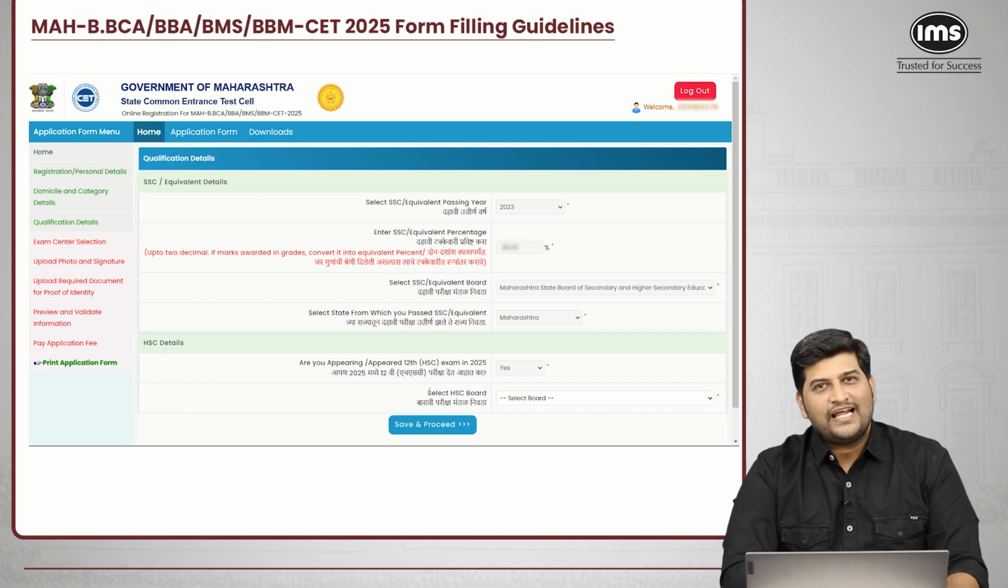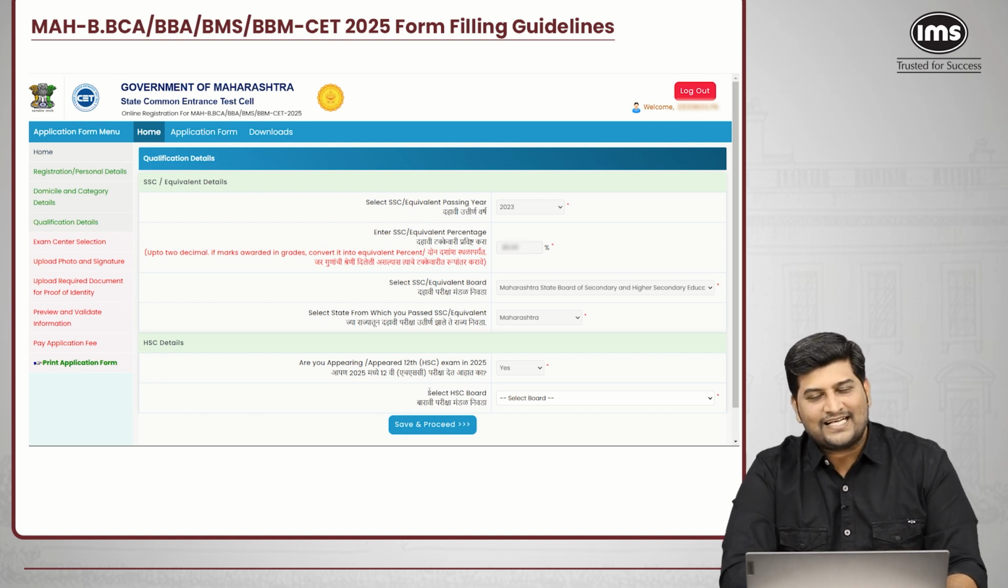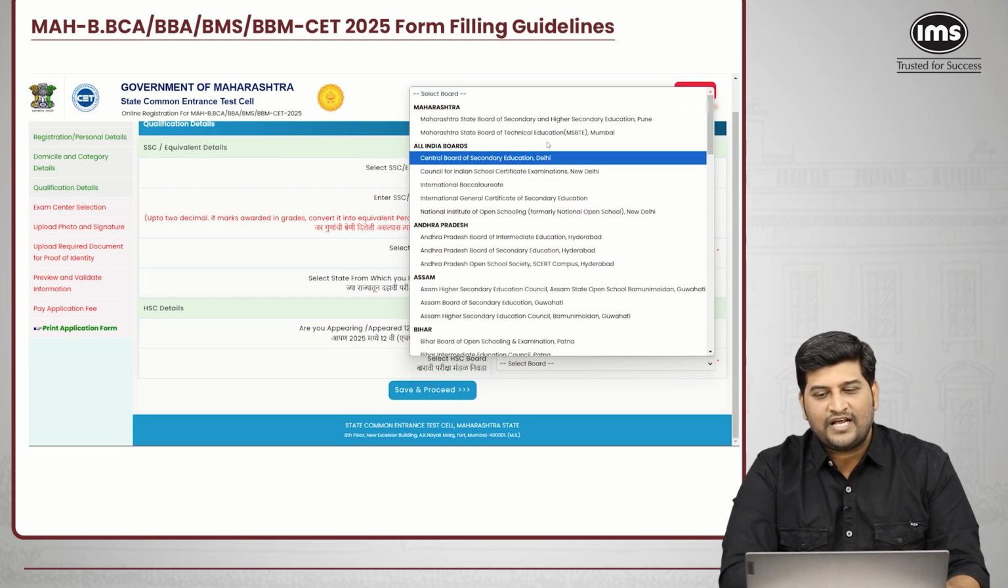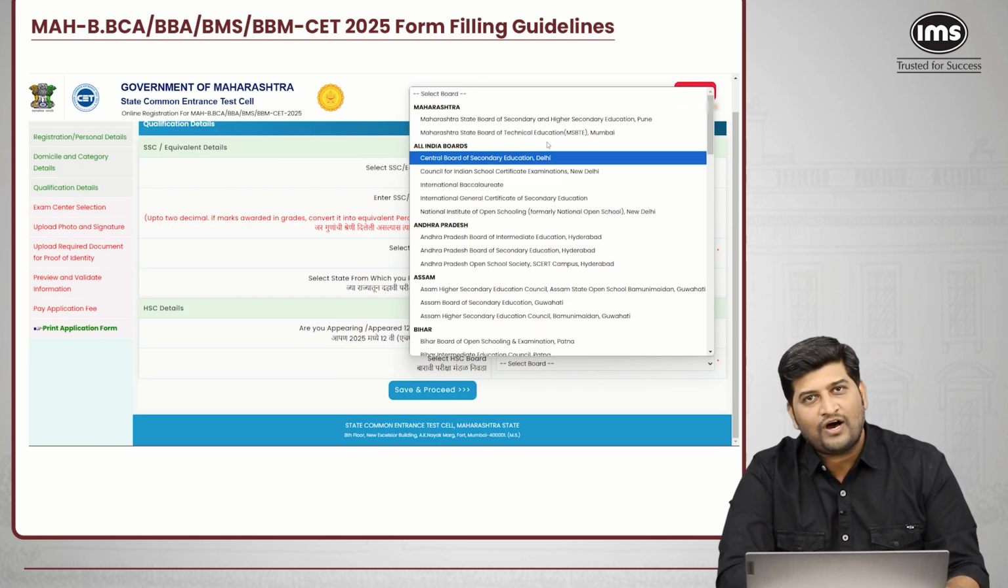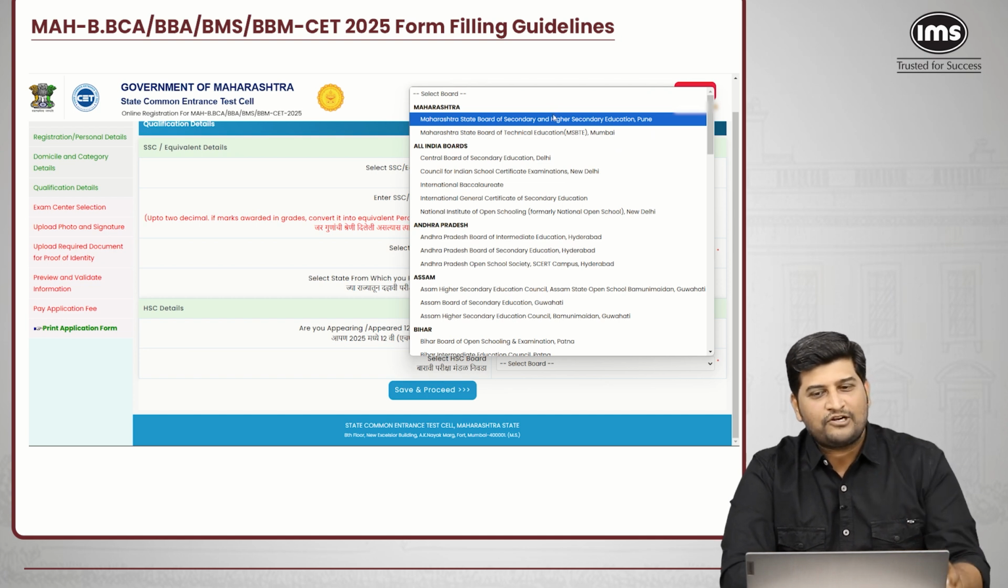Once I click on proceed, you will come across your 10th standard details, which are already pre-filled. Here you will select your HSC examination, meaning the board you are from. Select the appropriate board from which you are giving your 12th standard, and once you select it, click on save and proceed.